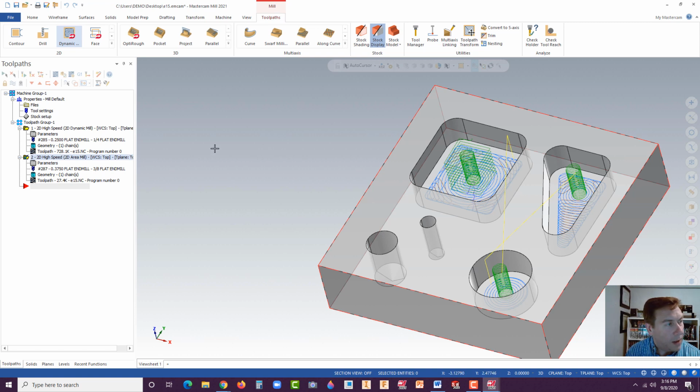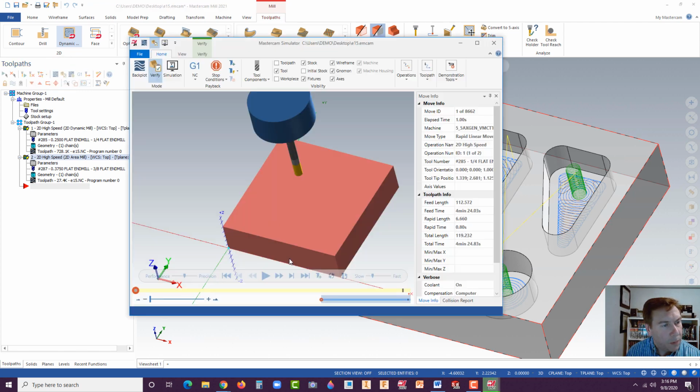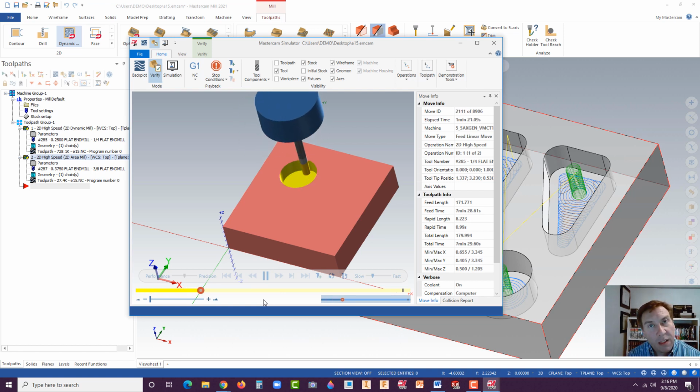All right. Now this is where you want to hit select all operations. You could click at the very top too. That just makes sure it's going to play video for all of the operations. And now hit the verify. Okay, let's hit play, and it will start first with our first roughing cut that we had. Now we didn't have to do all. We could have just done that one segment, but we'll just do it to see.